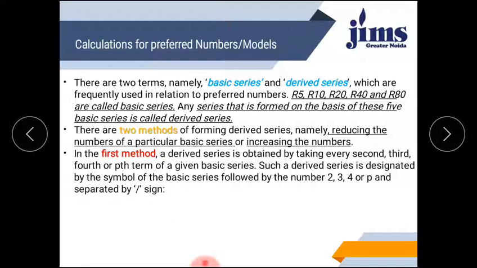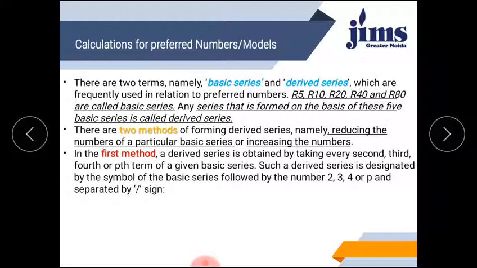Suppose you are using the R10 series, then you can take this basic series and reduce it in various ways to introduce a model, or you can increase it in various ways to introduce another model, but the ratio between the models will be the base as it has been taken for the R10 series. So this is the way you can make it.